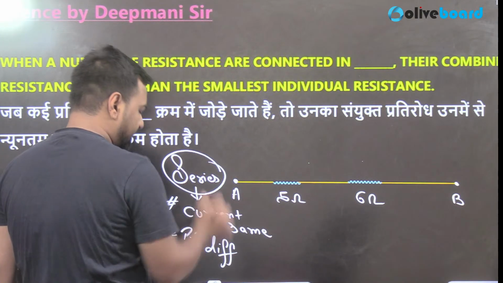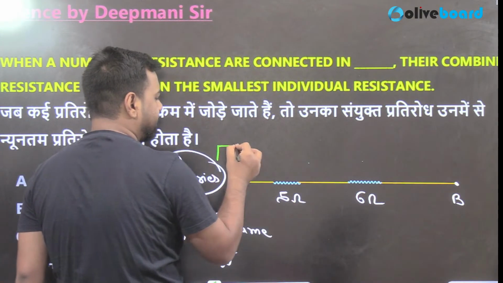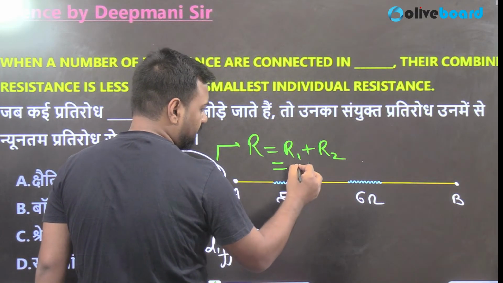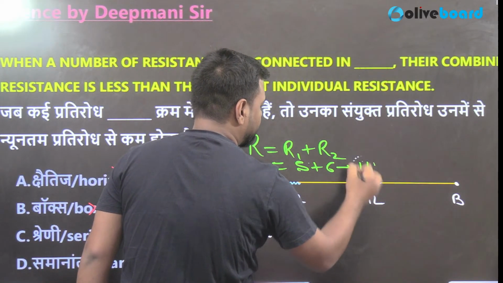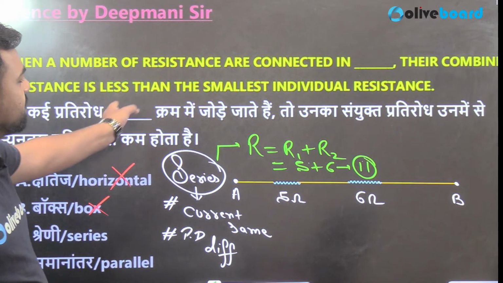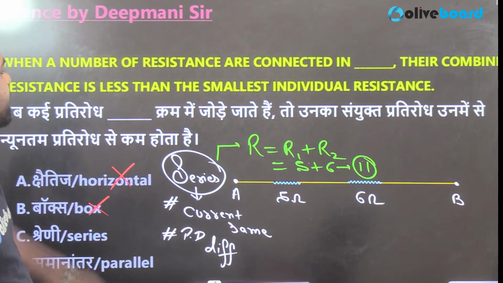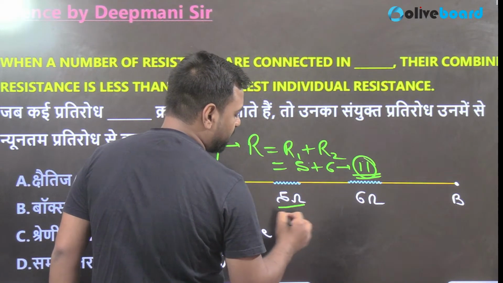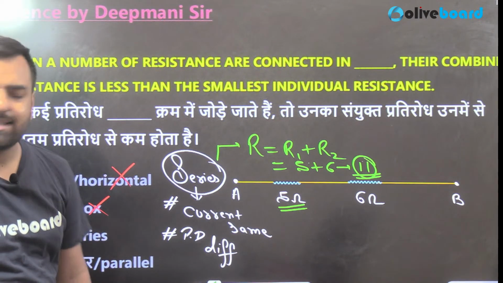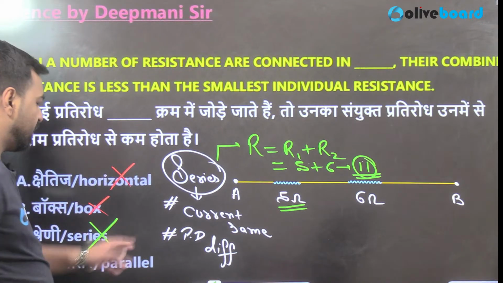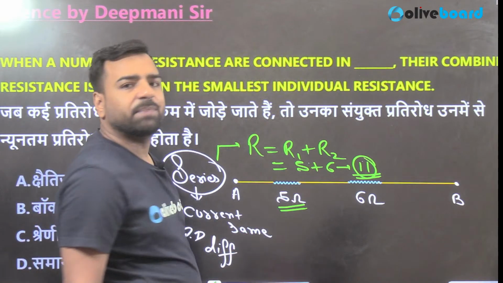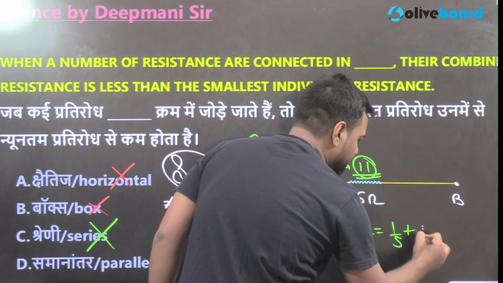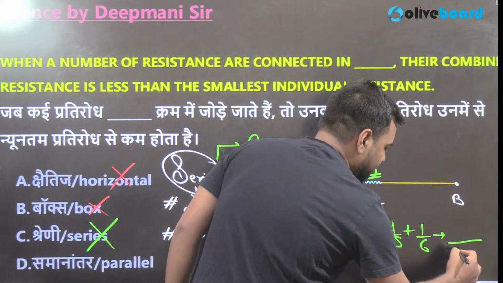Now in the series circuit, if I want to calculate the resistance, it can be easily calculated by this formula because only 2 resistors are there. It will be 5 plus 6, which gives 11. So what was the question? The number of resistances connected in dash, their combined resistance is less than the smallest individual resistance. The overall is 11 and the smallest is 5. Is this concept working with series? No sir, that concept cannot work with series. What about parallel? If these connections were in parallel, we would have used the formula 1 by R is equal to 1 by 5 plus 1 by 6, and it would have given me LCM as 30.